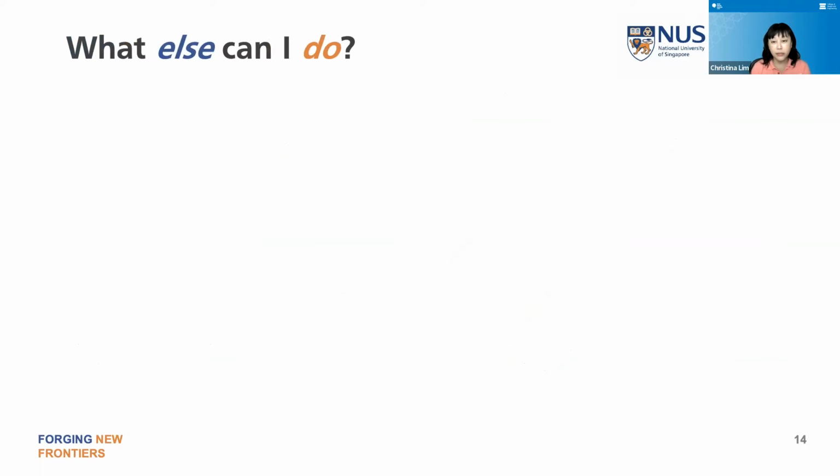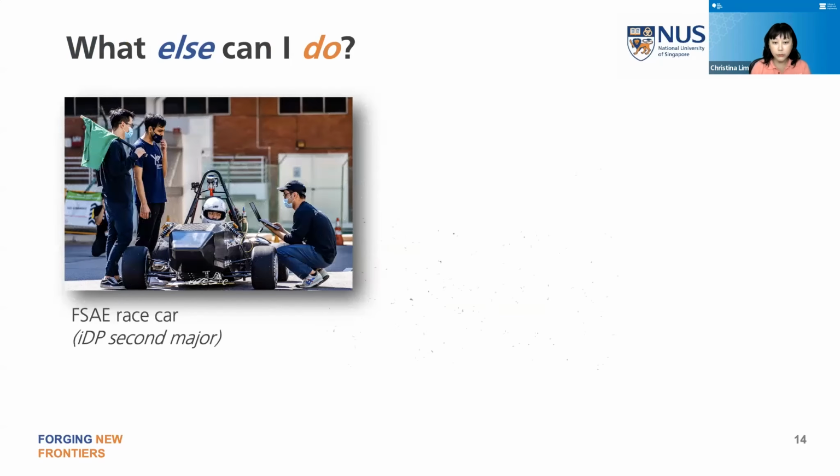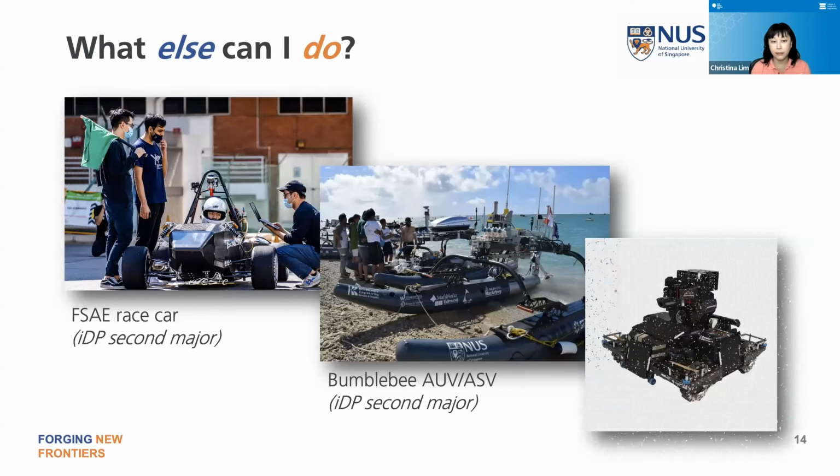Now, what about the other things that you can do? If you're interested in ME, we have various projects which are quite large scale. Our famous one is the FSAE race car, which goes yearly to the US. And so far we've done quite well in the rankings for a country that doesn't have much of an automotive industry. We also have something on land, we also have something on the sea and under the sea. So Bumblebee is a project that our students have.